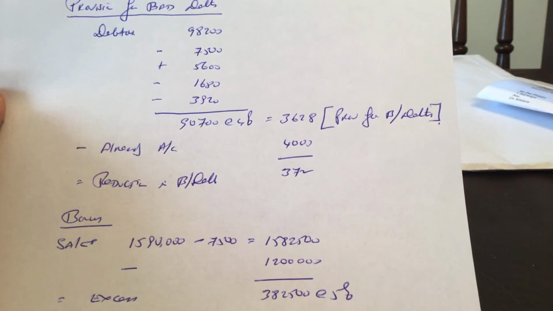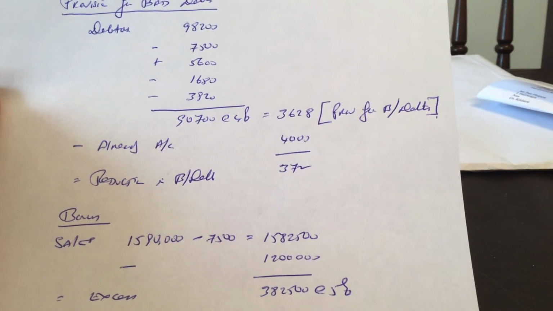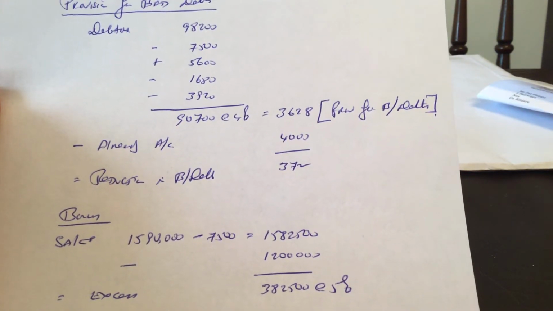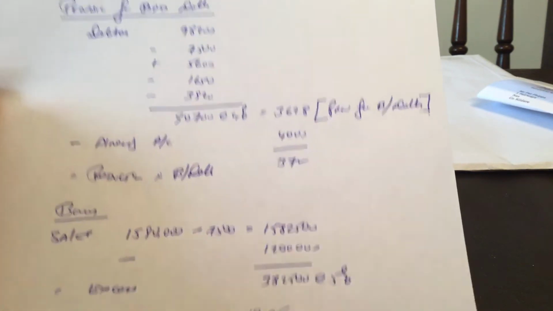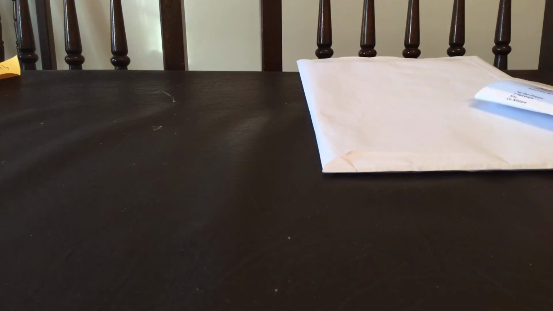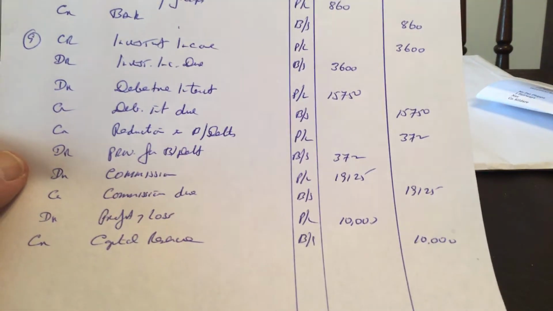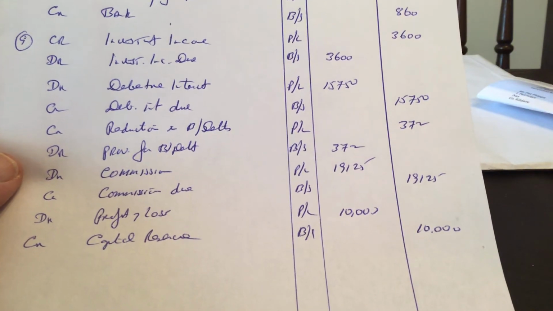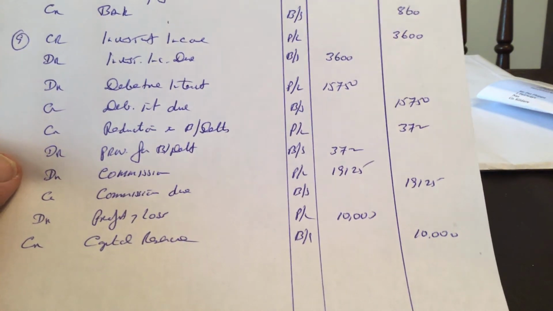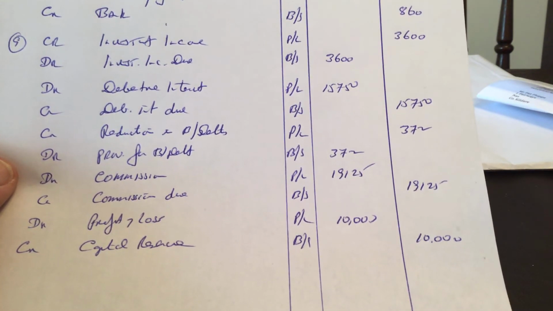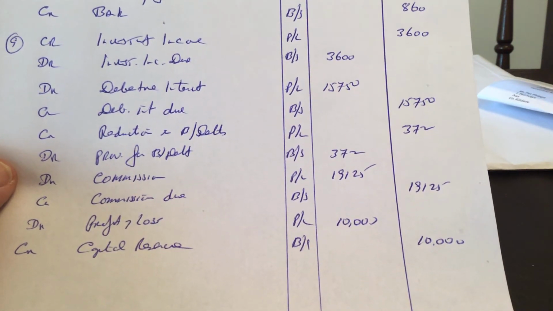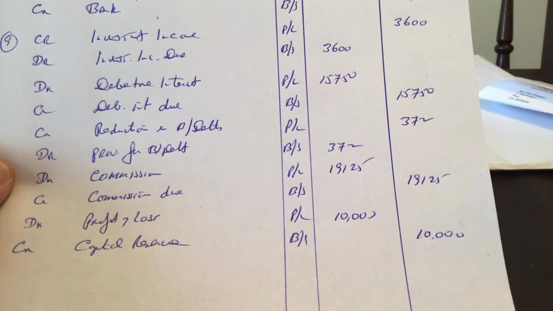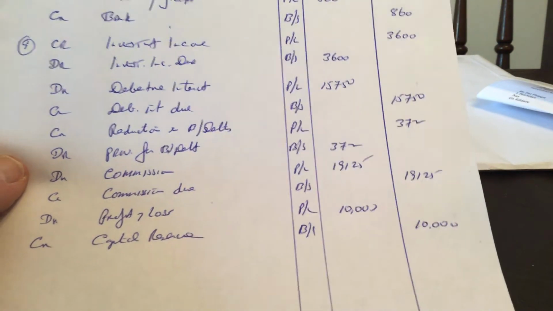However, already accounted for in the trial balance is 4,000. That leaves us with a reduction in bad debts. So that's a gain to us. So it's going to be credit reduction in bad debts in the profit and loss account, 372. Debit provision for bad debts in the balance sheet, 372. So that reduces the provision from 4,000 to 4,000 minus 372.